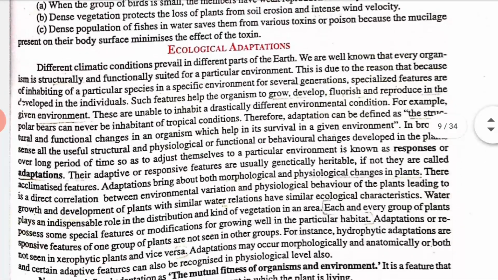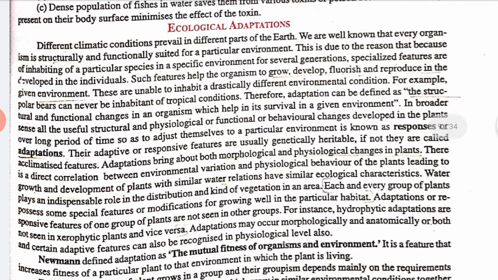Yes. So next we will talk about ecological adaptation. What is ecological adaptation? You already know that different climate conditions prevail in different parts of the earth. We are well aware that every organism is structurally and functionally suited for a particular environment, right? This is because a particular species has inhabited a specific environment for several generations. So we can say that they have specialized features developed in the individual, right?